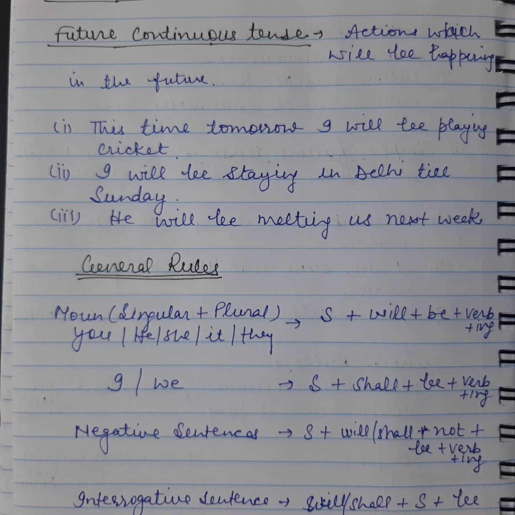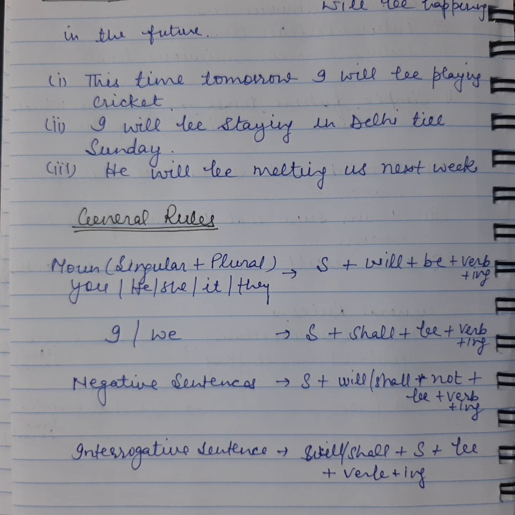So let's understand the general rules regarding that. First of all, with nouns, both singular and plural, and with the pronouns you, he, she, it and they, we use subject plus will plus be plus ing added to the base form of the verb. Then with I and we, we use subject plus shall plus be plus ing added to the base form of the verb.